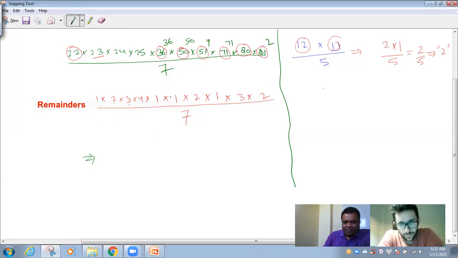3. 3 into 1, 3. No problem. Into 2, 6. No problem. Into 1, 6. No problem. Into 3, 18. So what is remainder? 4. 4 into 2, 8. What is remainder? Remainder 1. This is your final answer. Don't you think we finally got it?